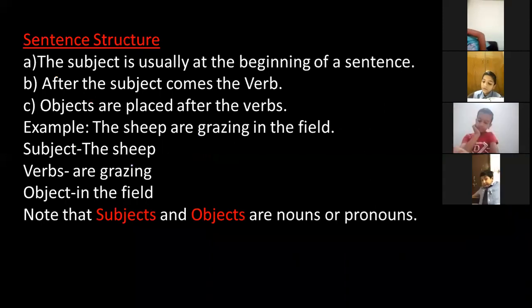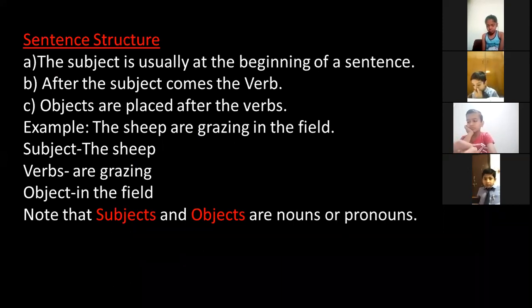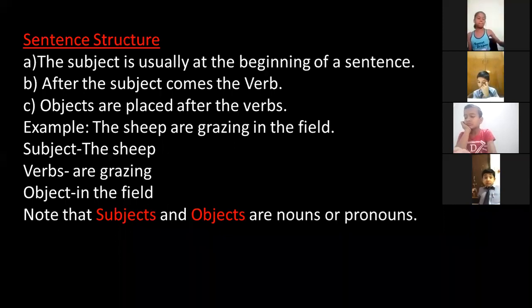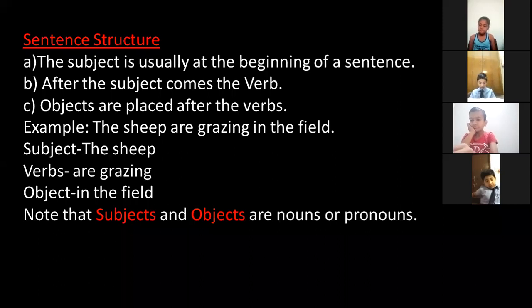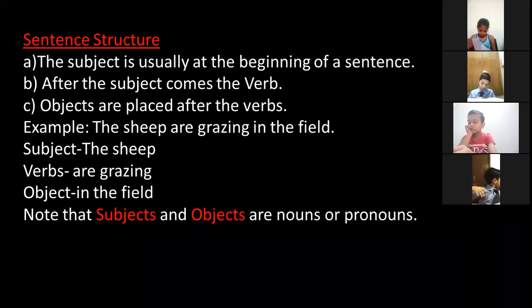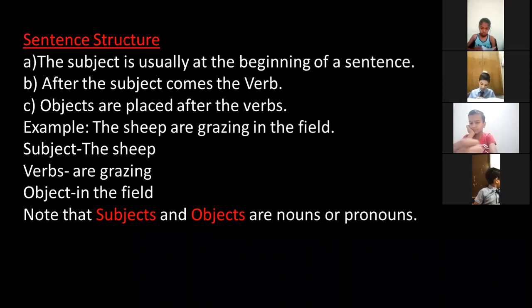Again, let us study the sentence structure. The subject is usually at the beginning of a sentence. Whenever you are writing, the subject is the starter of the sentence. After the subject comes the verb, and objects are placed after the verbs. So three things are there in the sentence structure: subject, then verb, then object.